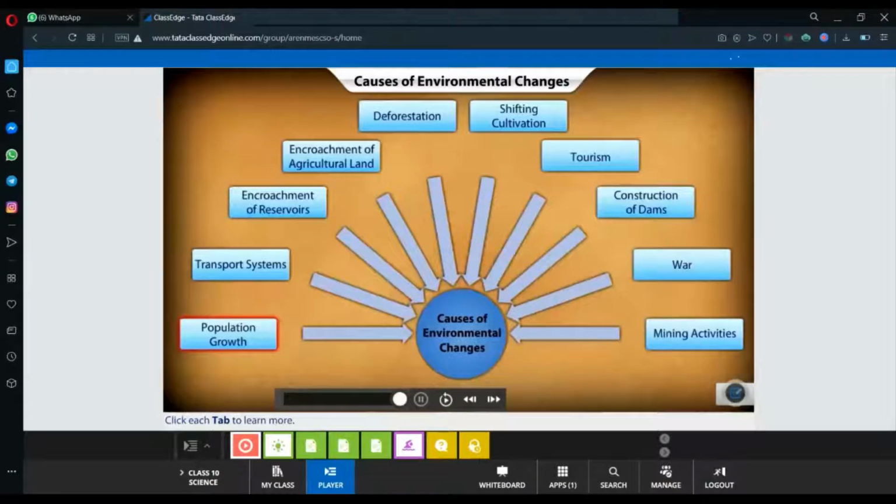Now we have seen the need to save and conserve the environment and the causes of environmental changes. First one is population growth. Because of the population growth, there are some changes in the environment. Next thing is the transport system, and how it pollutes the air, soil and other natural factors. Then next is the encroachment of reservoirs, then encroachment of agricultural land, deforestation, shifting cultivation, tourism, construction of dams, wars, and mining activities. These are the causes of environmental changes.